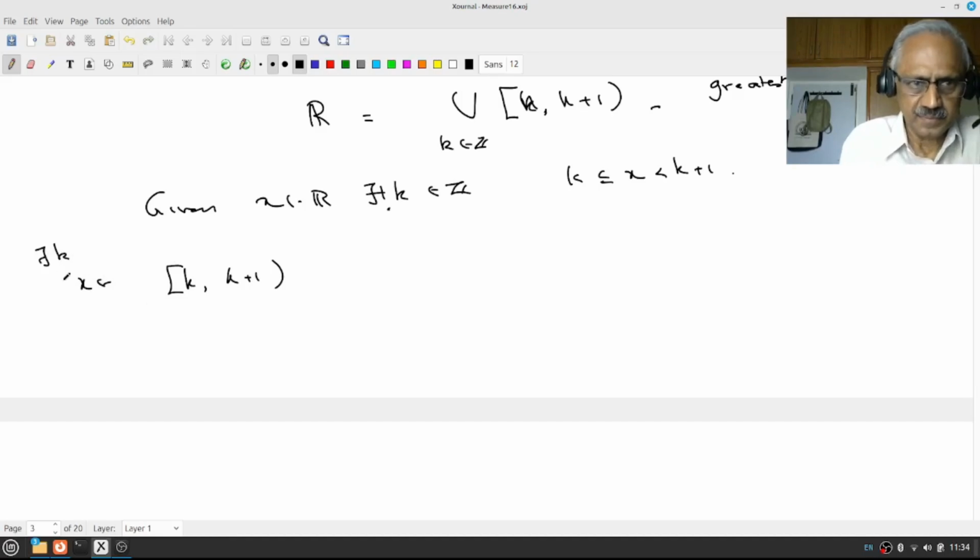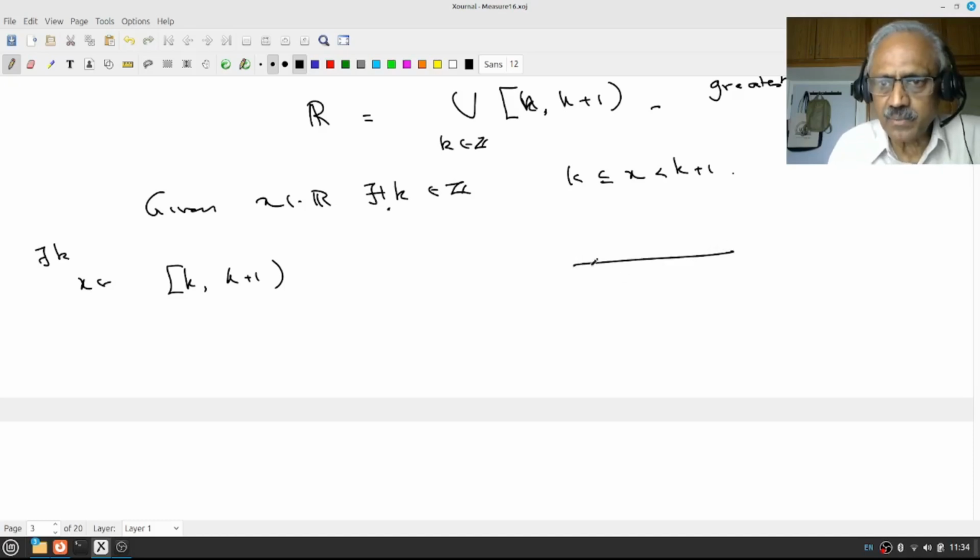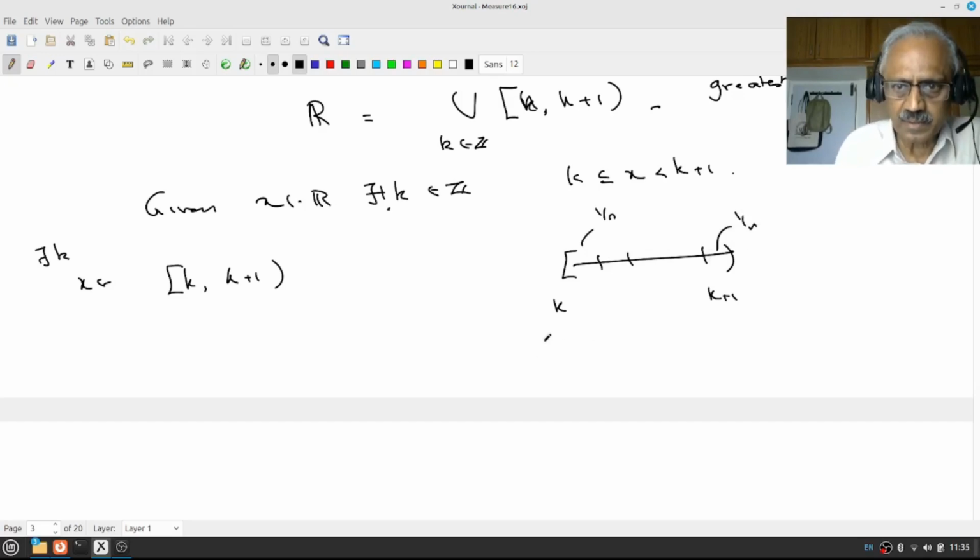Now, for each n, what I want to do is divide this into n parts again, each one of size 1 by n. What will be the points?